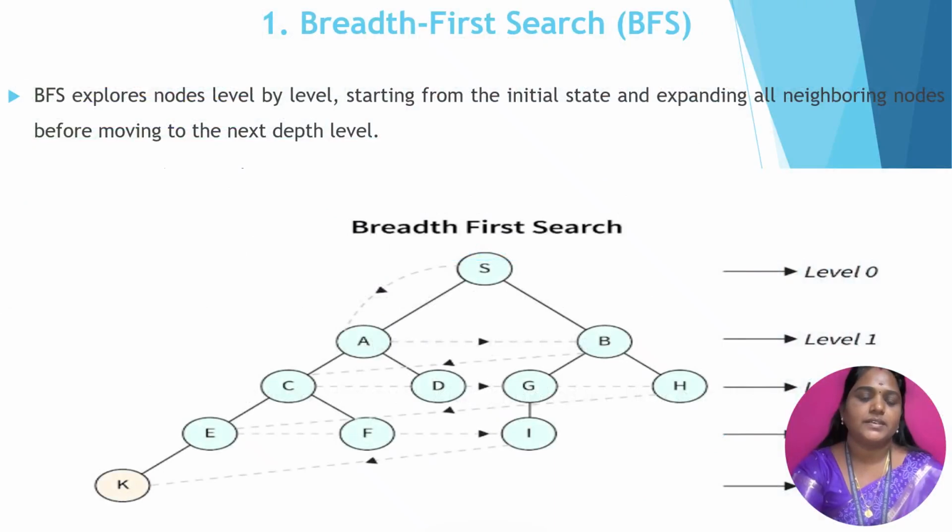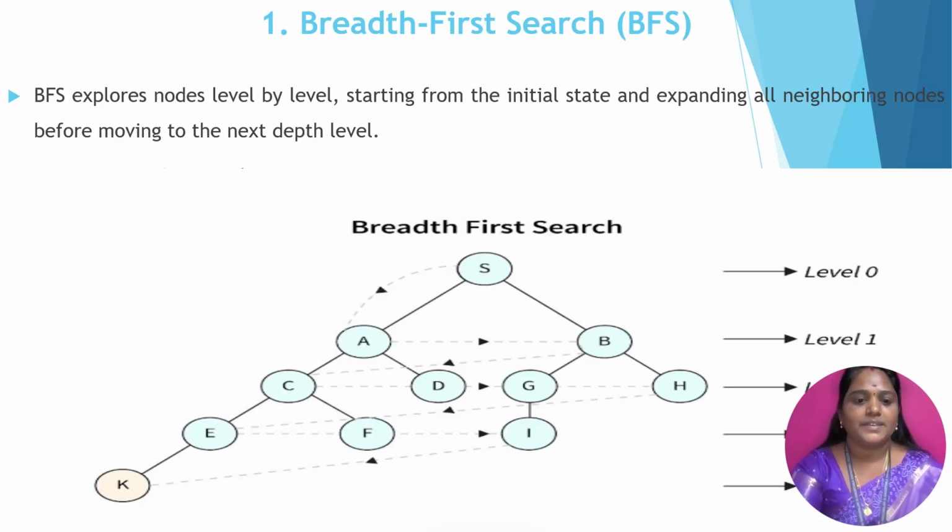Now about one type of search algorithm, breadth first search. In this case, each and every node is explored level by level. All the nodes start from the root node, and it is expanded to reach all the neighboring nodes before we move to the next depth level.